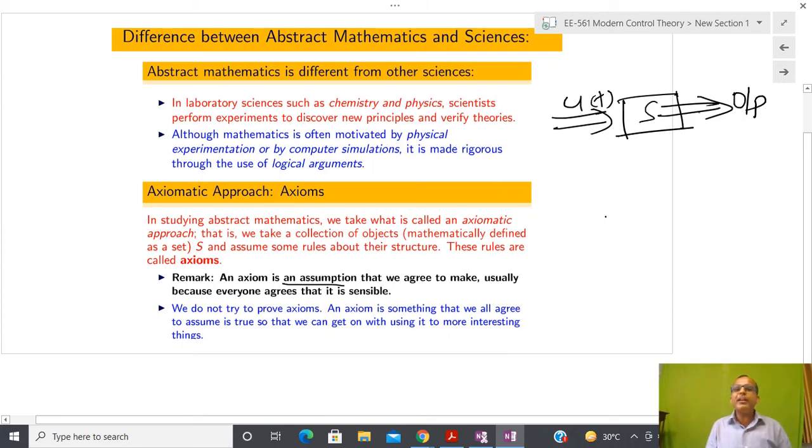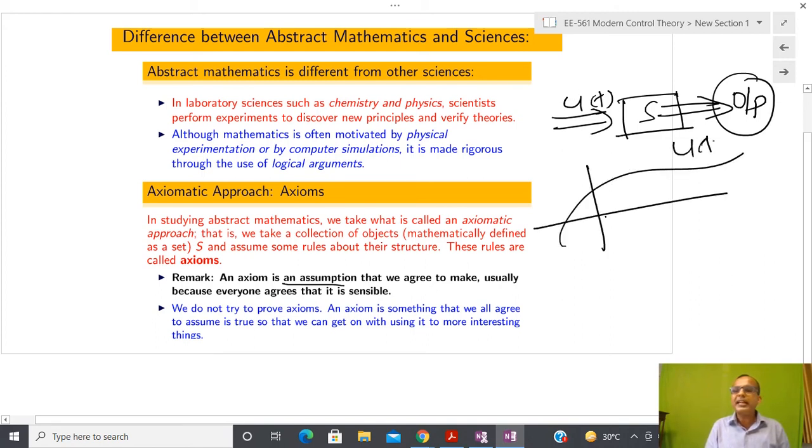So people believe that the output is a function of either the present value or the past value of the input.